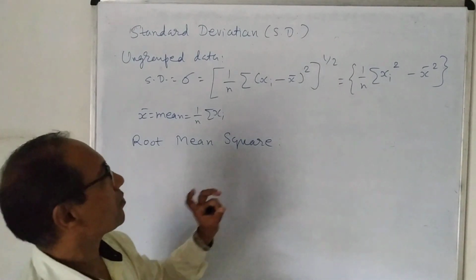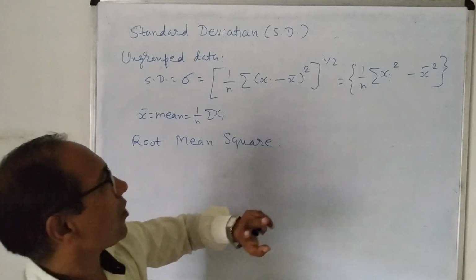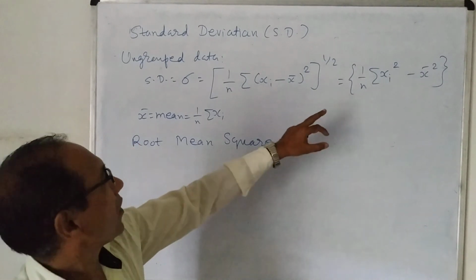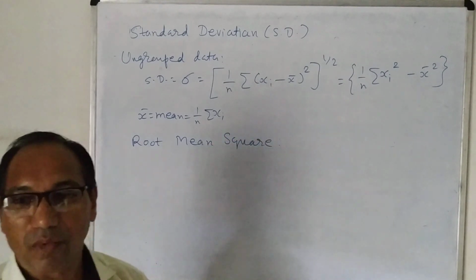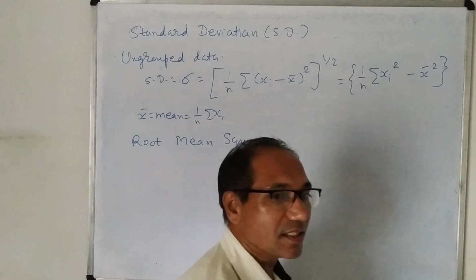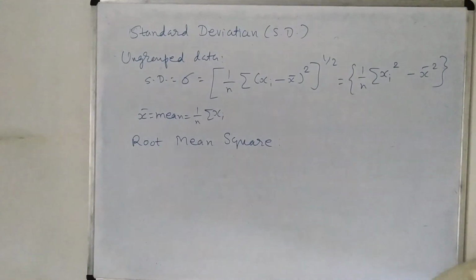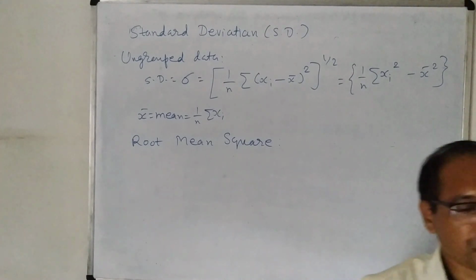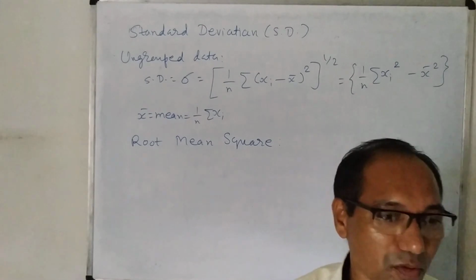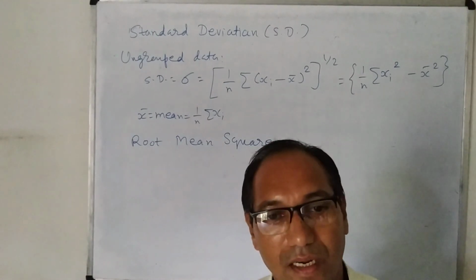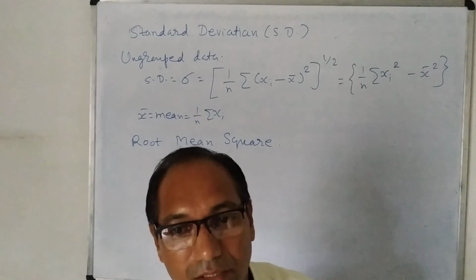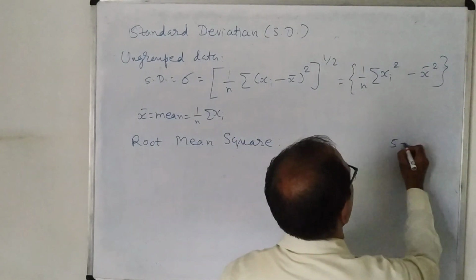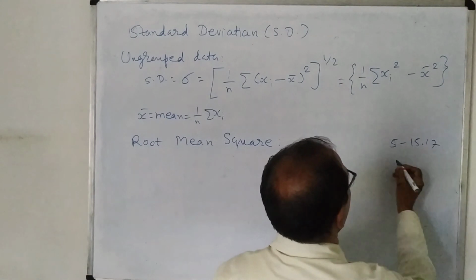In the simplified formula we avoid finding xi minus x bar for each number, and if x bar is a non-integer, it takes time and we have to use the calculator every time. Suppose x bar equals 15.75 and x1 is say 5, then 5 minus 15.75, x2 is say 9,